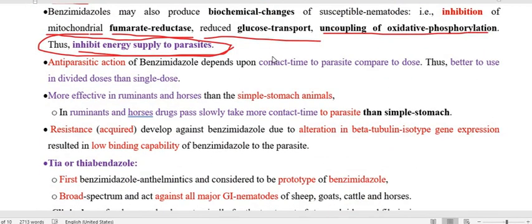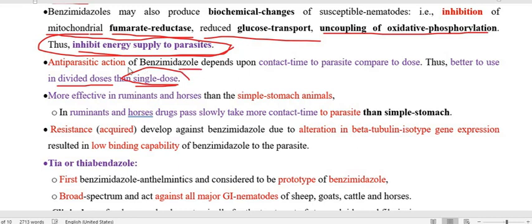Now one very important thing is whether we have to give the drug as a single dose or in divided doses. But as we know, in animals we don't have the facility to give divided doses, so we usually administer a single dose. The benefit of divided doses is that it enhances the efficacy of benzimidazole. How?